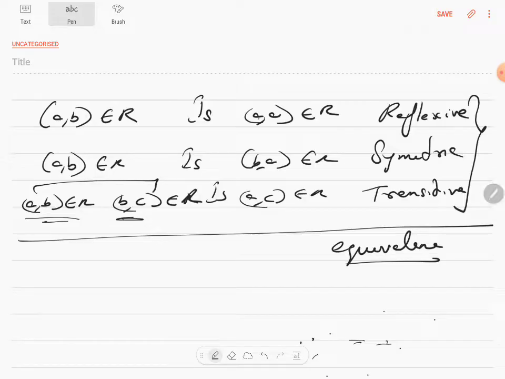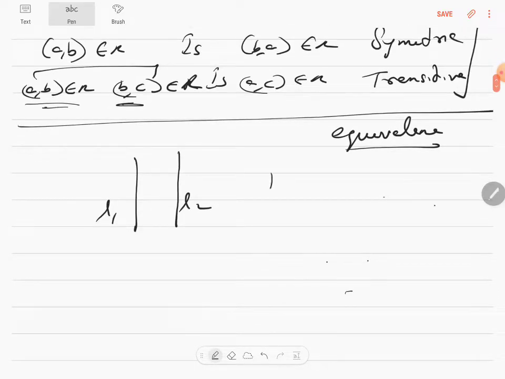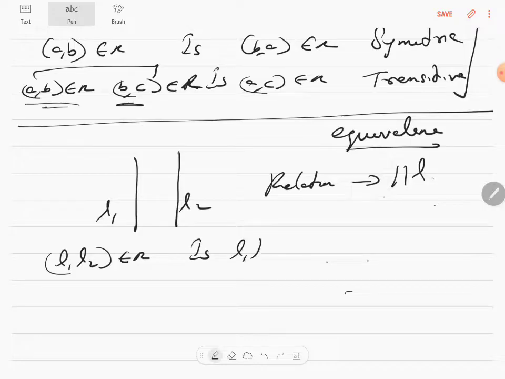Are you clear? So next, I'll give you a simple example of two parallel lines, L1 and L2. The relationship here is the keyword parallel. So (L1, L2) is an element of R. Is (L1, L1) an element of R? Is L1 parallel to itself? Yes. Since L1 is parallel to L1 itself, it will be reflexive.